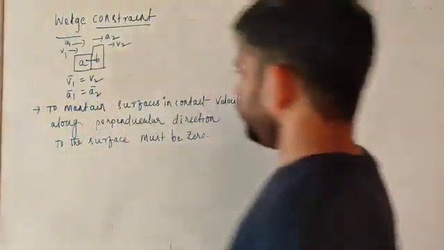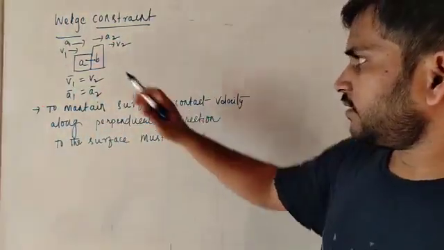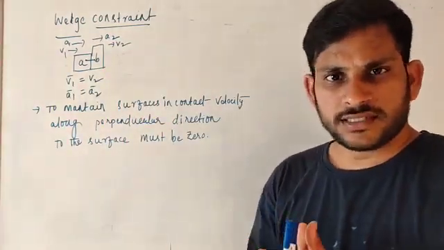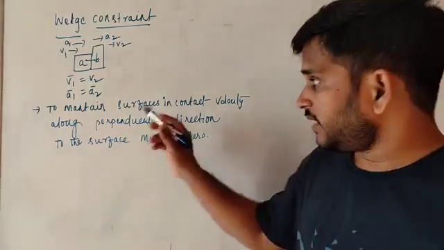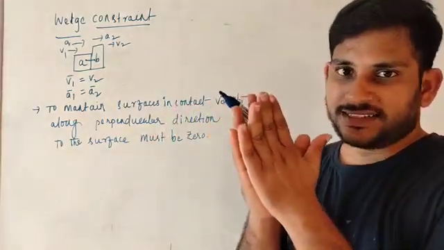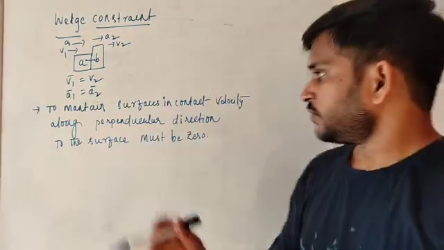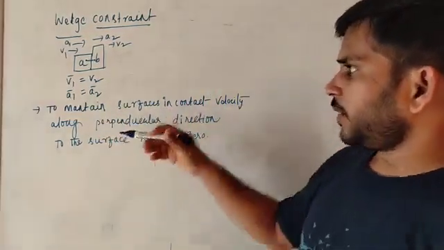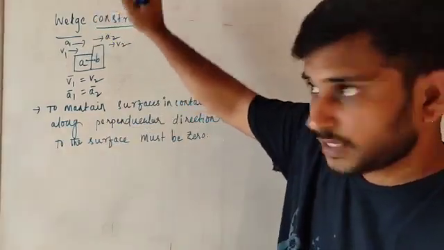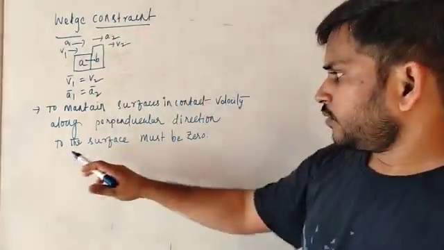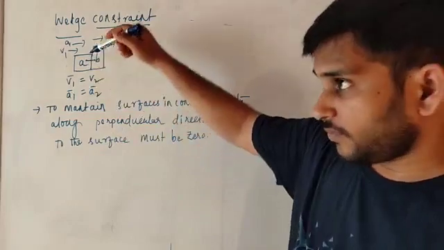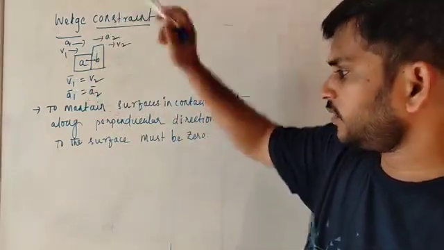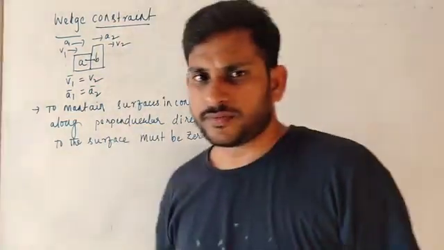So if we want to find the wedge constraint that maintains surfaces in contact, the velocity along the perpendicular direction to the surface must be 0.